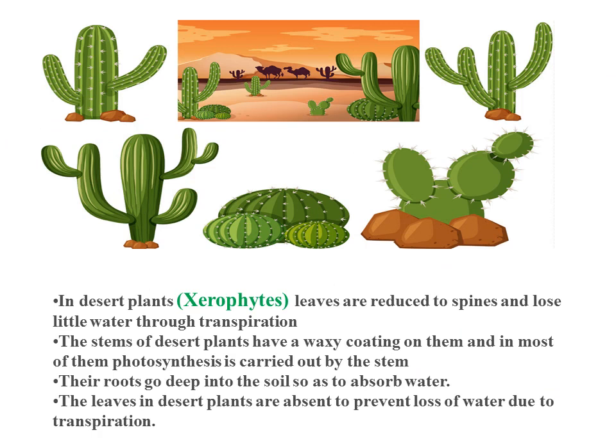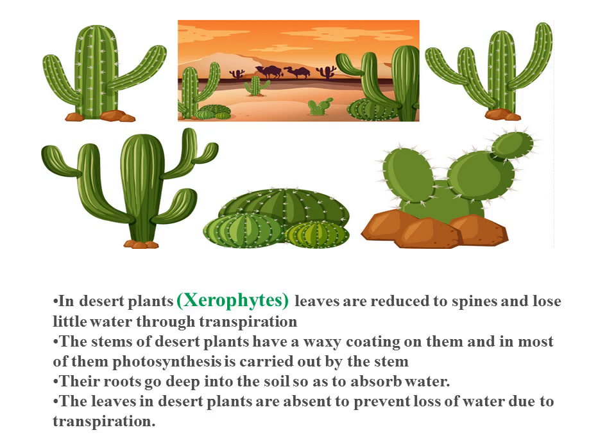Here you can see that in desert plants the leaves are reduced to spines and lose little water through transpiration. Now, can you say what transpiration is? I hope you can say. Transpiration is the process by which water is released from plant leaves. Plants put roots into the soil to draw water and nutrients up into the stems and leaves, and some of this water is returned to the air by the process of transpiration. So this is the usual method.